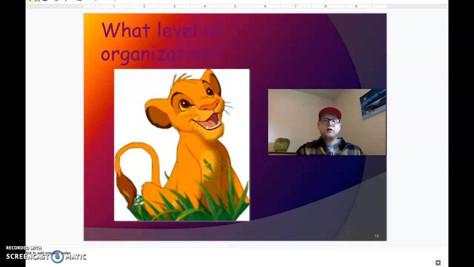Now we are going to look at different levels of organization. So what is one Simba? What level of organization? It is an organism, right? One single living thing. It is Simba. It is an organism. Now let's go to the next picture.